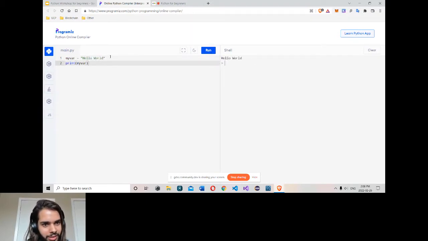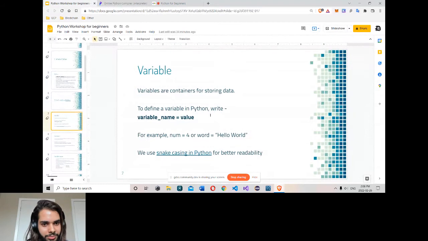Run it. You can go with a decimal like 4 decimal. You can write anything here. So again, simple syntax: variable name equal to some value. The value could be a number, a string, or anything, and that's it. So this is how you define a variable in Python. Same container for data: variable name equal to value is how you define a variable in Python.